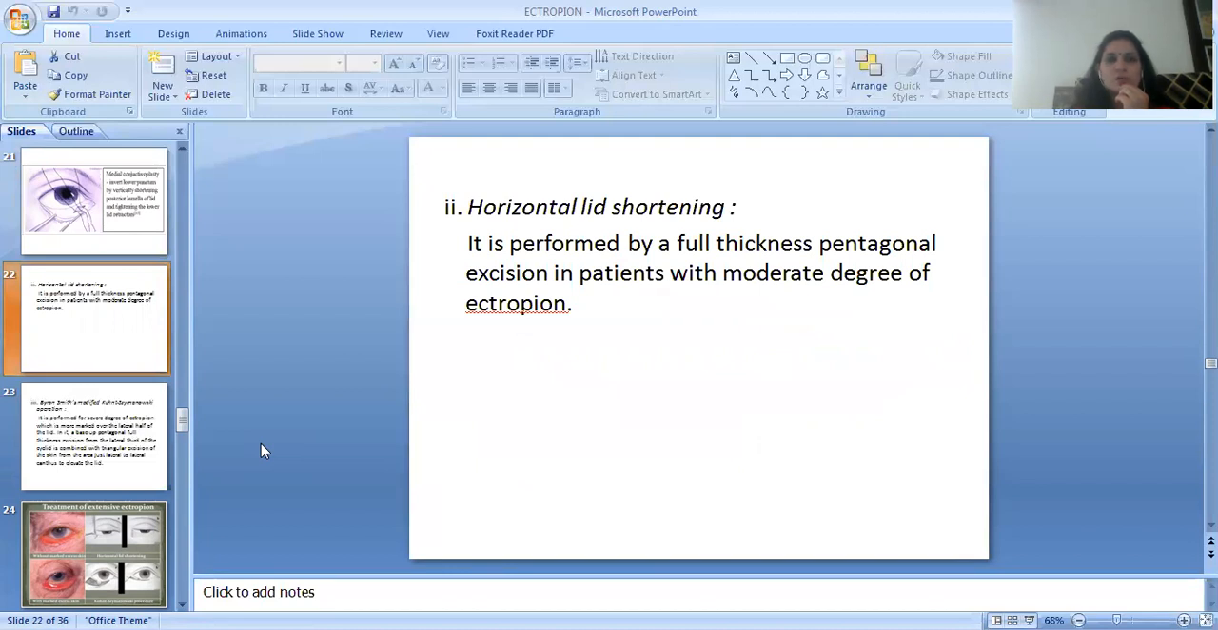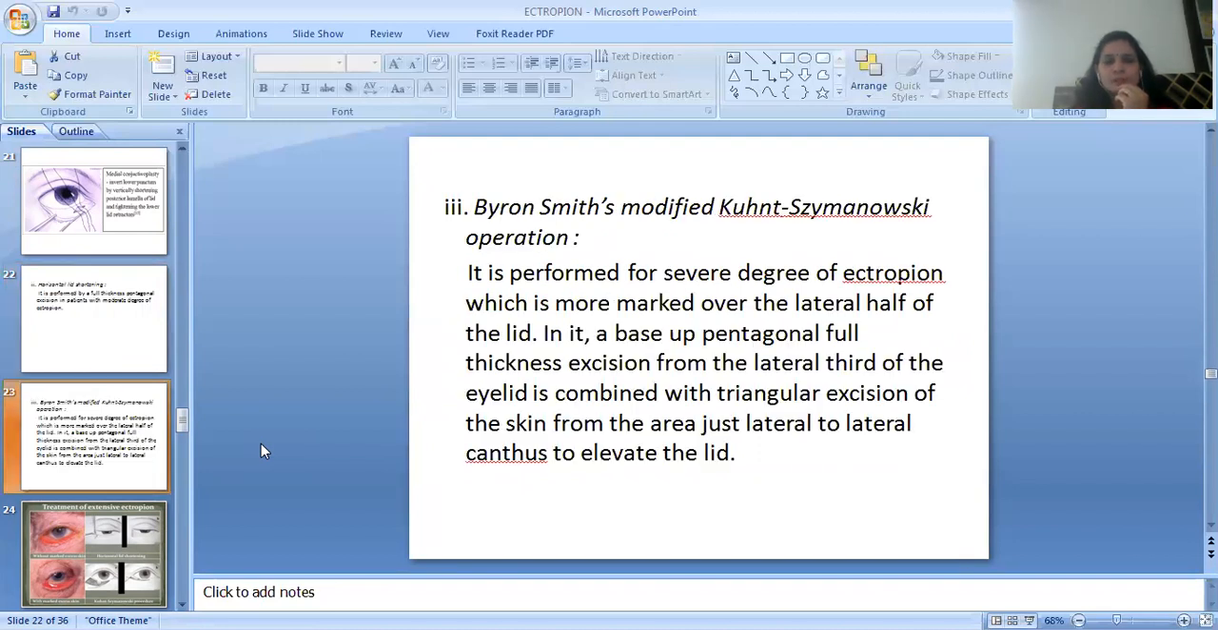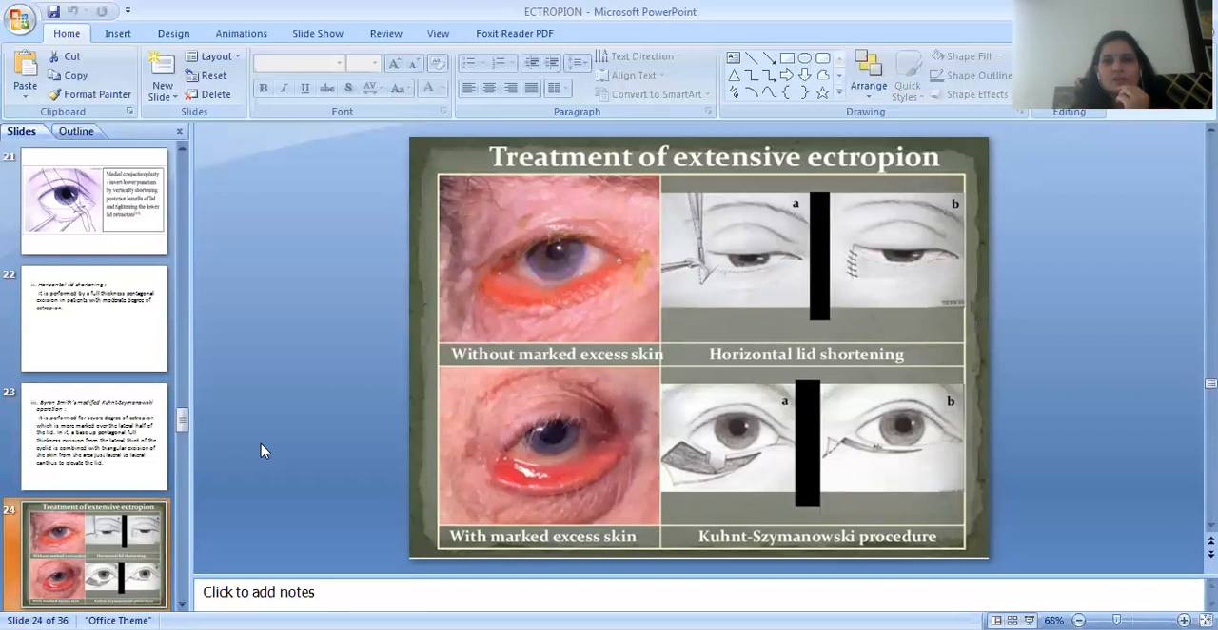Second surgery is the horizontal lid shortening. It is performed by a full thickness pentagonal excision in patients with moderate degree of ectropion. Third operation is Bick's modified Kuhnt-Szymanowski operation. It is performed for severe degree of ectropion, which is more marked over the lateral half of the lid. In it, a base up pentagonal full thickness excision from the lateral third of the eyelid is combined with triangular excision of the skin from the area just lateral to lateral canthus to elevate the lid. Here you can see the treatment of extensive ectropion.